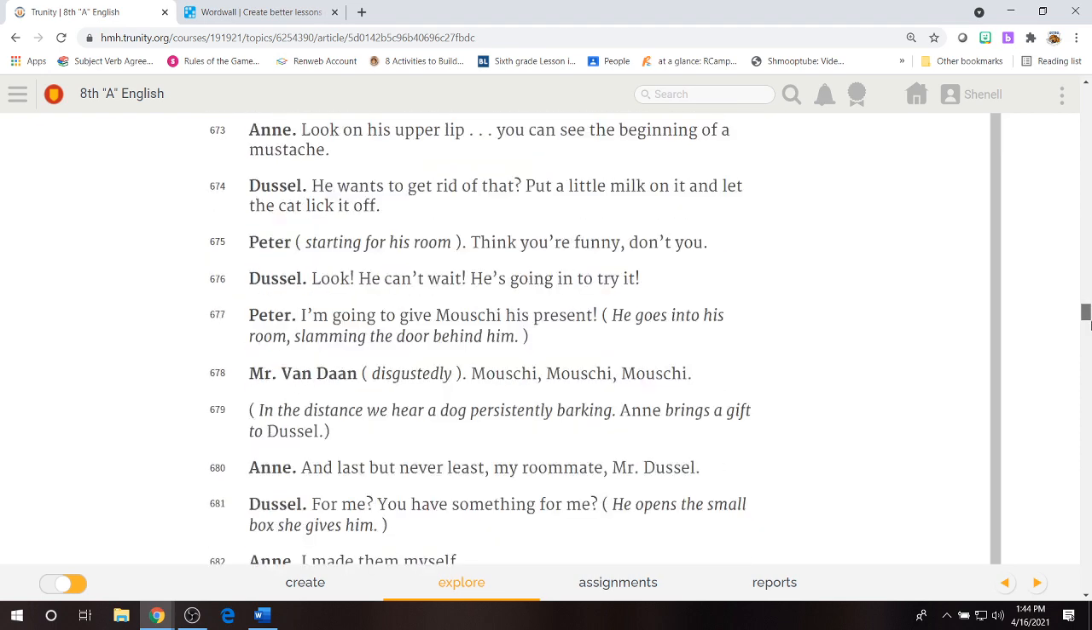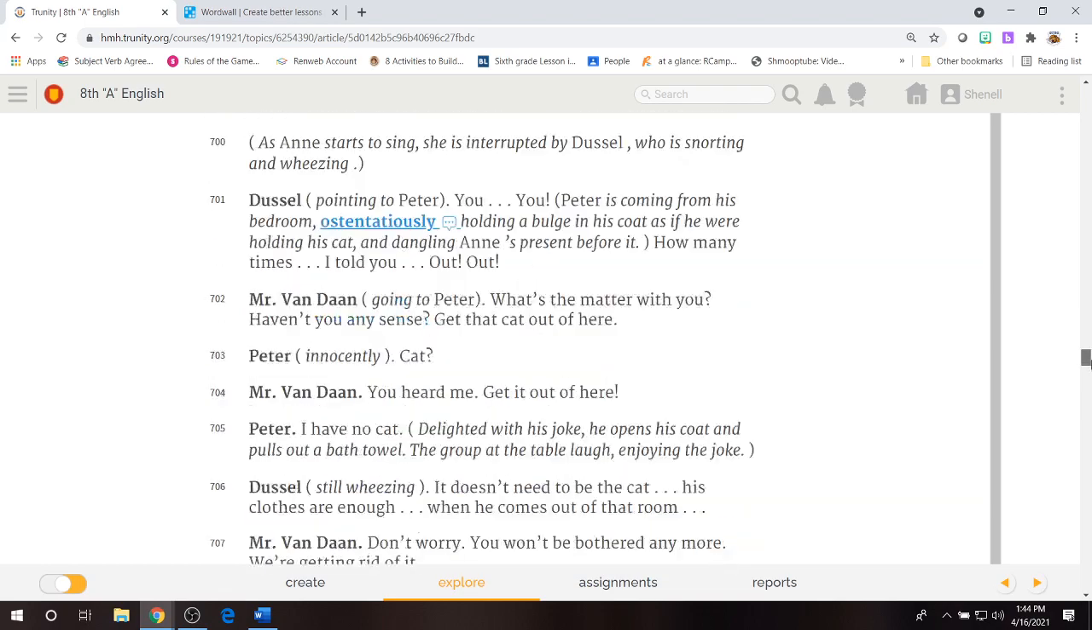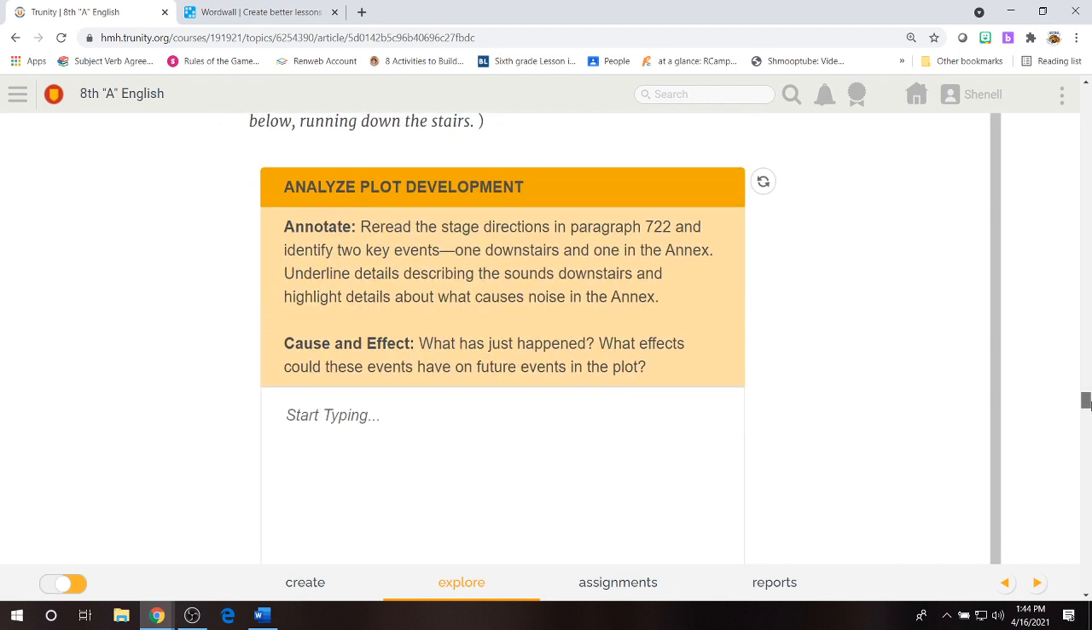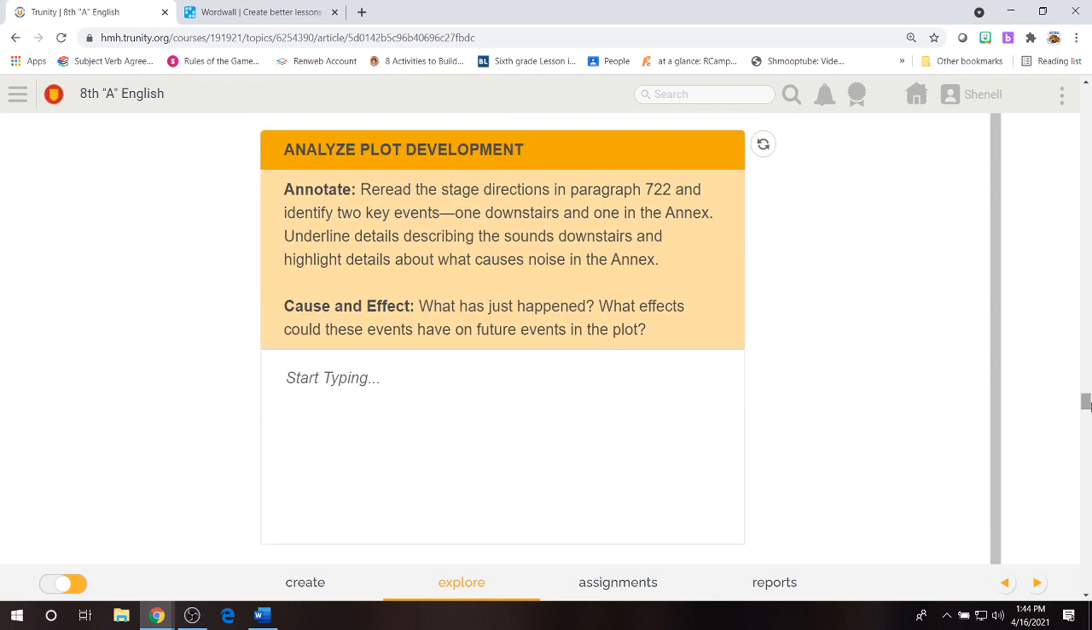Paragraph 657, all the way to paragraph 722. Reread stage directions in paragraph 722. Identify 2 key events, one downstairs and one in the annex. Underline the details describing the sounds downstairs and highlight the details about what causes noise in the annex.